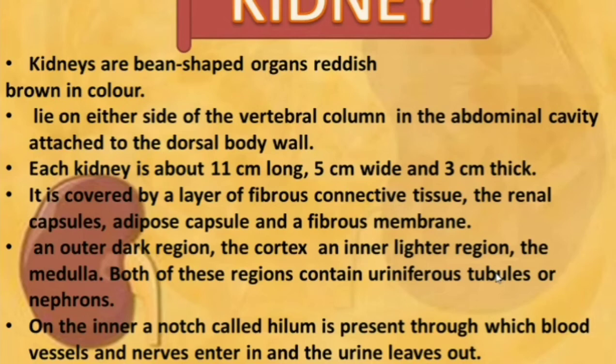The inner region, the medulla, consists of multiple conical masses called medullary pyramids or renal pyramids, which lie nearer to the cortex. On the inner concave side of the kidney is a notch called the hilum. Through it the blood vessels and nerves enter and the urine leaves.